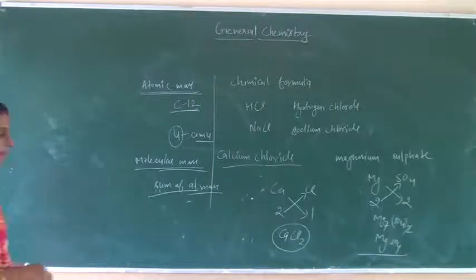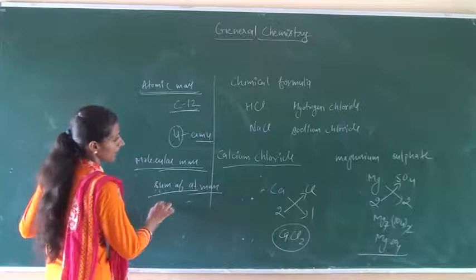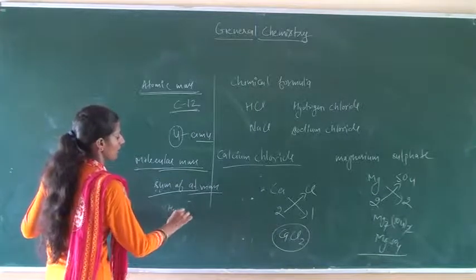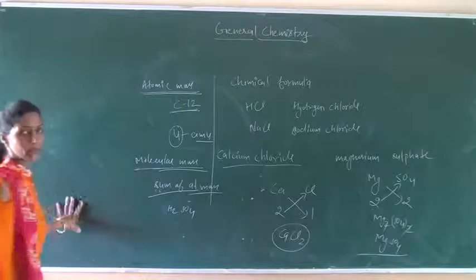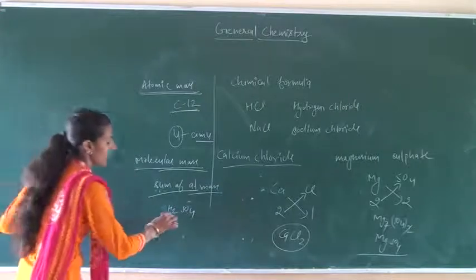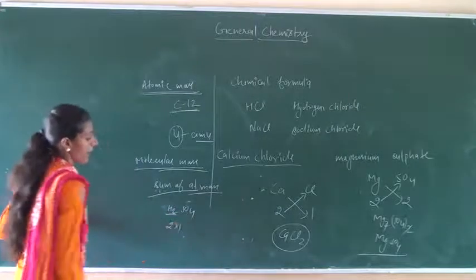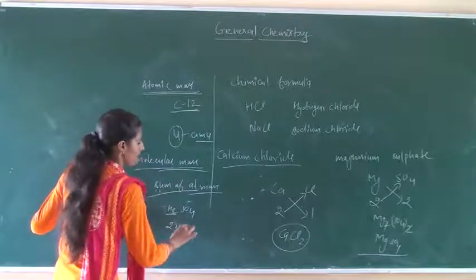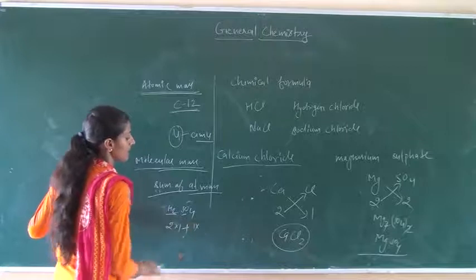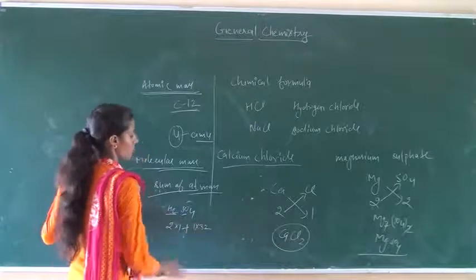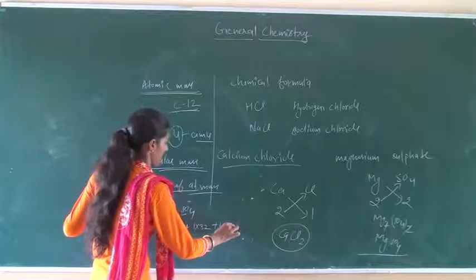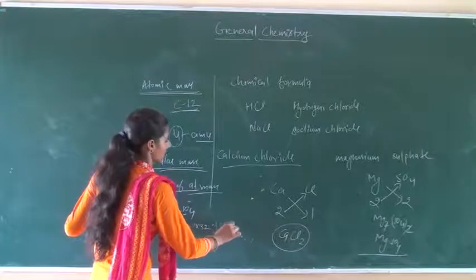For example, we have to calculate the molecular mass of H2SO4. Here there are two hydrogens, and one hydrogen has atomic mass 1. One sulfur has 32. Four oxygens, and one oxygen has 16.